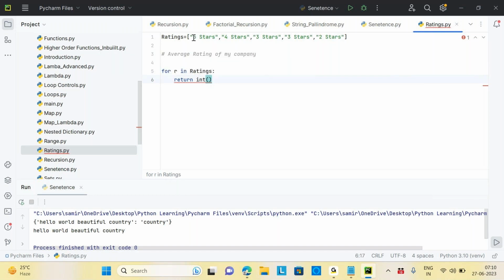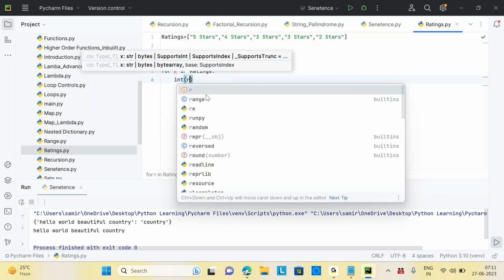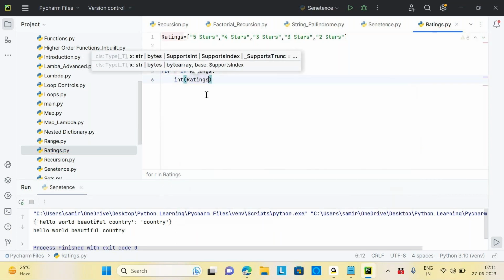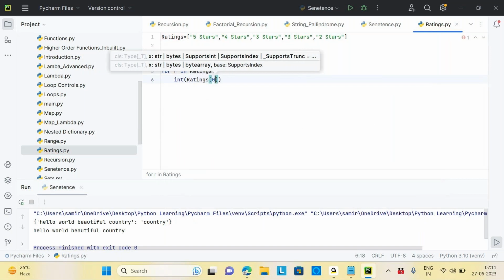We need to take the index of each and every item in the list and convert it into an integer. How do we write the code? At least that you should tell me, right? Ratings of 0. int of ratings of 0.